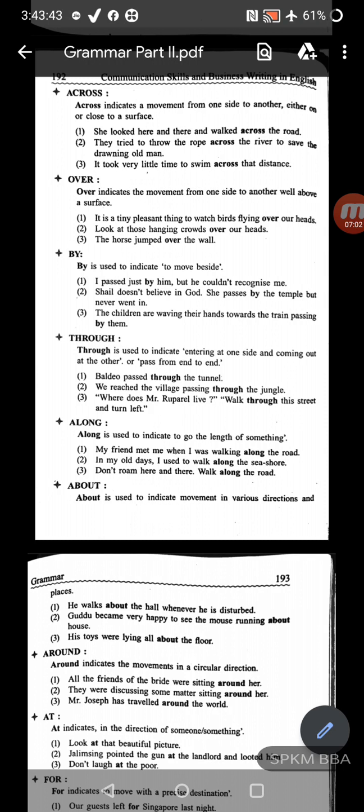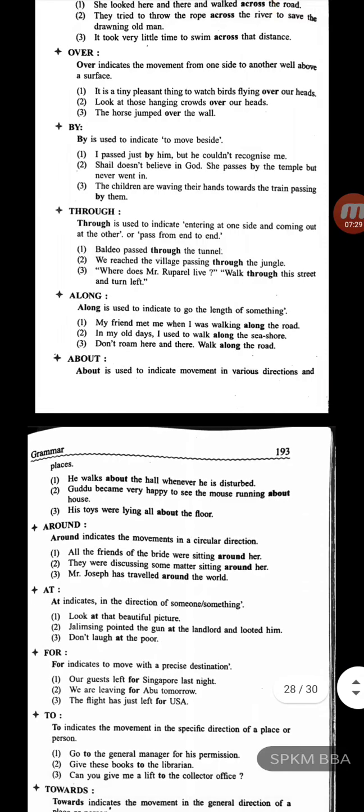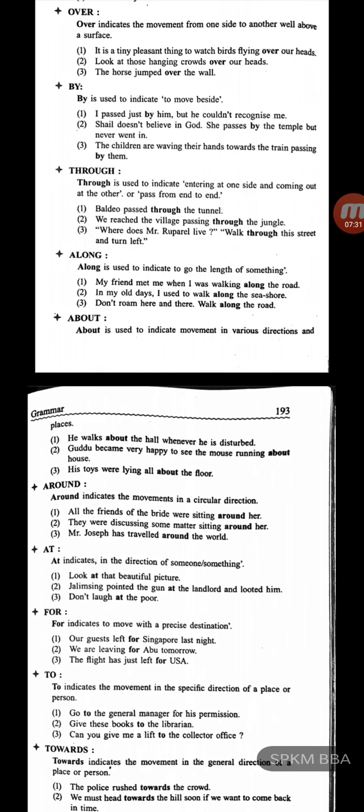Second example: we reached the village passing through the jungle. In between, we passed through a jungle. Third, where does Mr. Ruparel live? Walk through the street and turn left. So through is used for entering at one side and coming out at the other. Next preposition is along. Along is used to indicate to go the length of something.